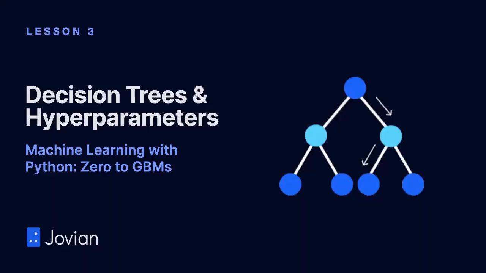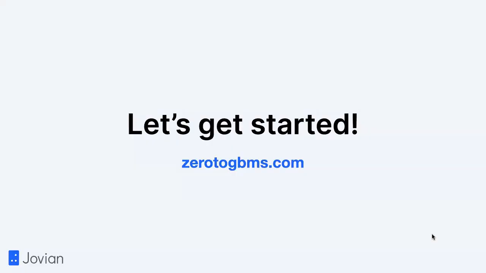Hello and welcome to Machine Learning with Python: Zero to GBMs. This is an online certification course being organized by Jovian. Today we're on lesson 3, decision trees and hyperparameters.